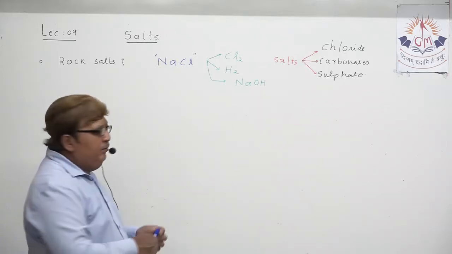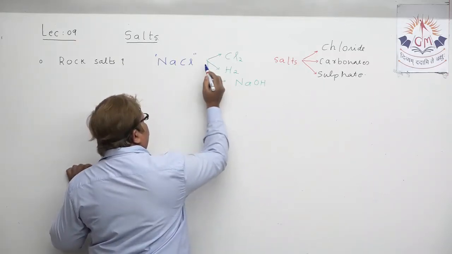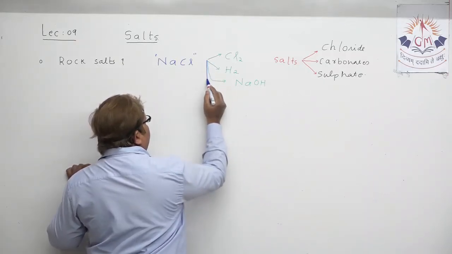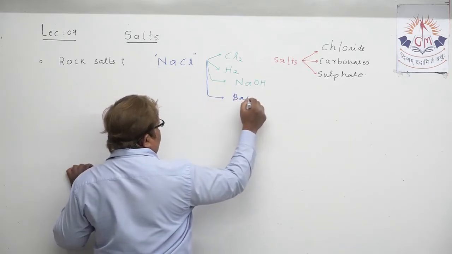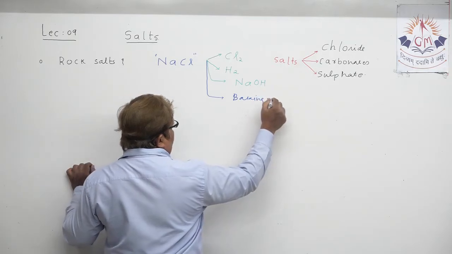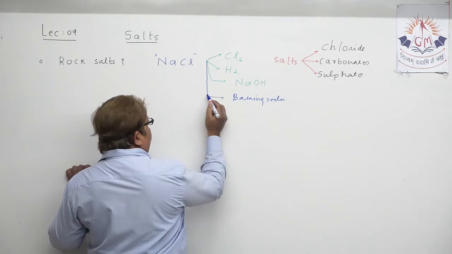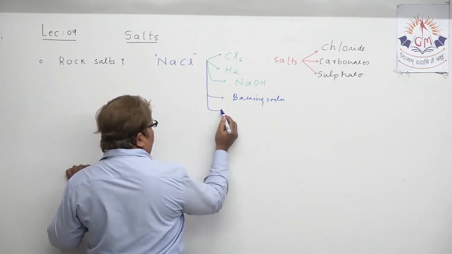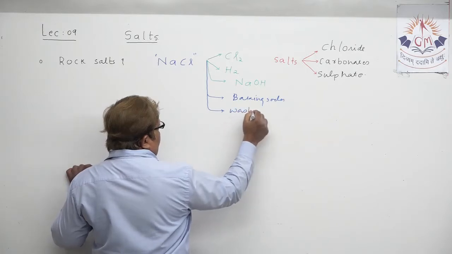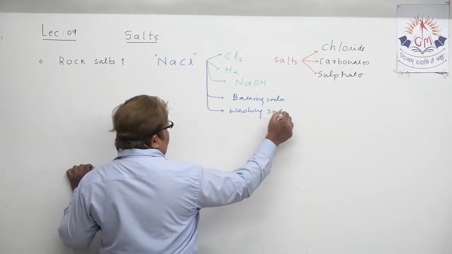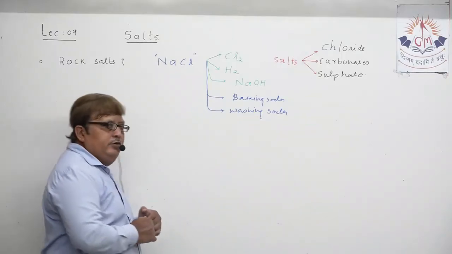At the same time, sodium chloride can also be a raw material for the production of baking soda. We will discuss baking soda in detail. And from baking soda we are going to produce washing soda, so obviously sodium chloride is also a raw material for the production of washing soda.